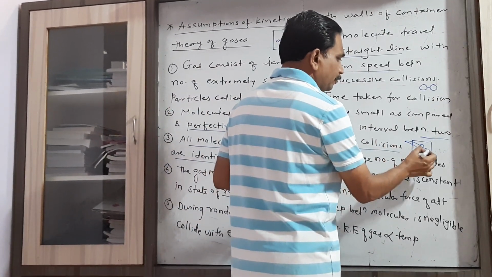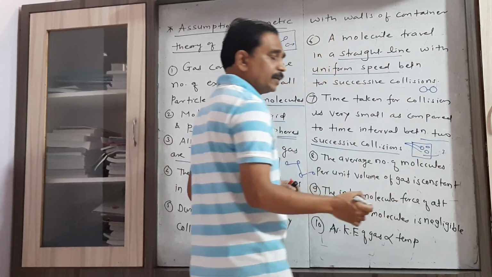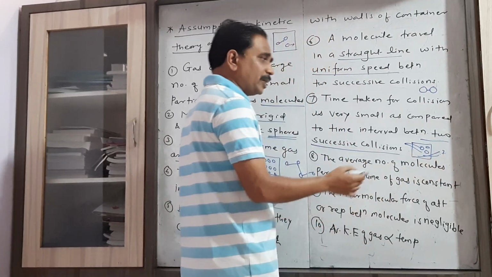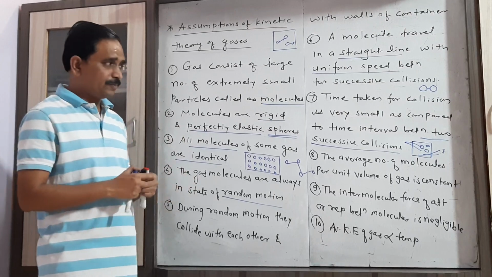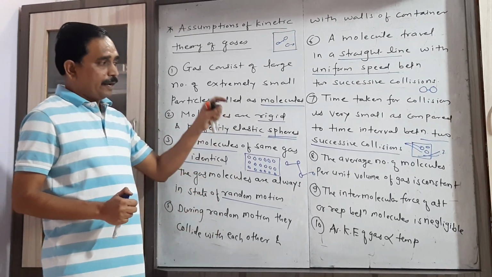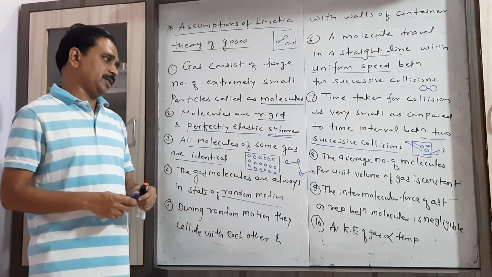Suppose 5 gas molecules move inside and 3 move outside. The next time, 2 move inside and more move outside. It means on an average the number of gas molecules present in a particular volume is always constant.